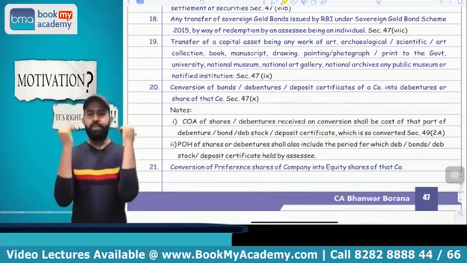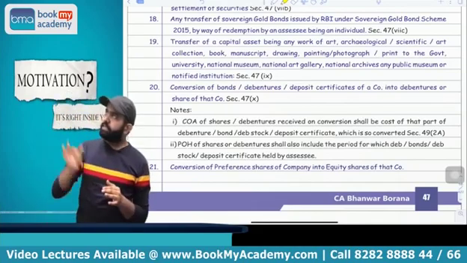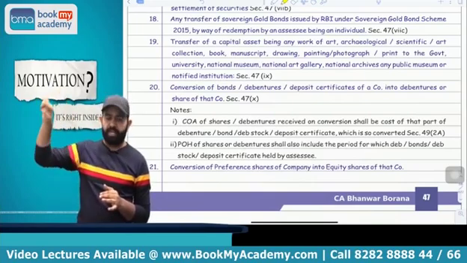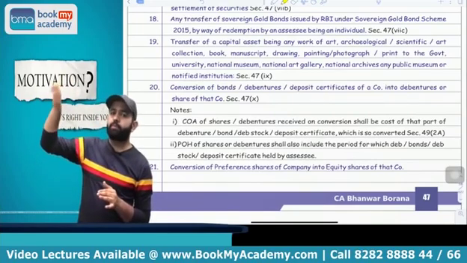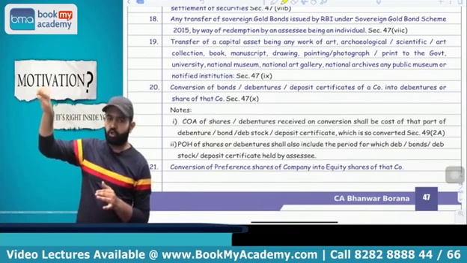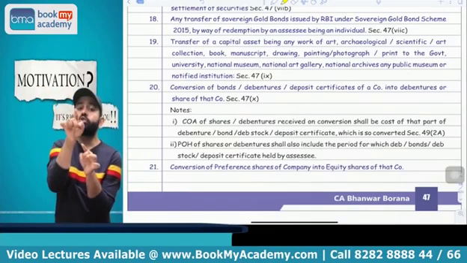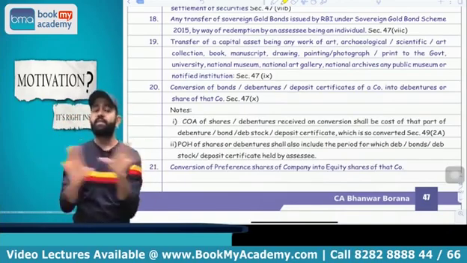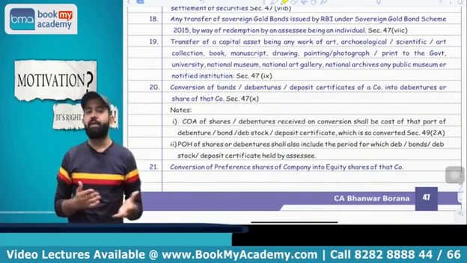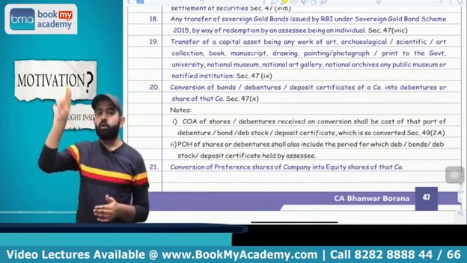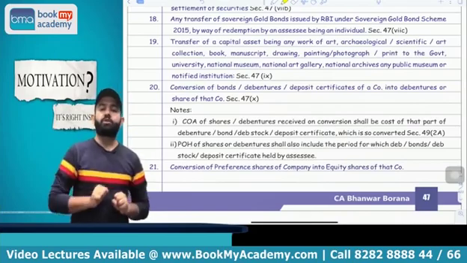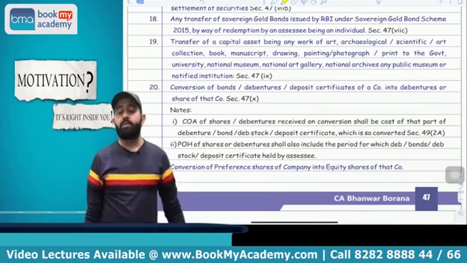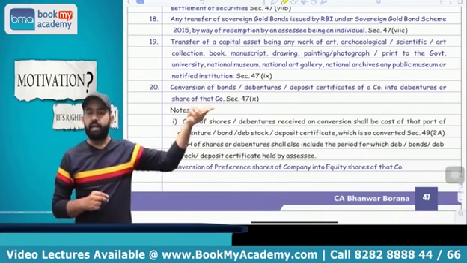Yes. All people now please pay attention. If there is any debenture, bonds, debenture stock or deposit certificate of any company, and that debenture, bonds, deposit certificate or debenture stock of that company is converted into share or a debenture of that company, then that conversion is not treated as transfer, capital gain is not applicable. Suppose I am having the bonds of Tisco and the Tisco bond is converted into the equity share of Tisco today, then at the time of conversion it is not treated as transfer, capital gain is not applicable. But whenever you transfer that share, then capital gain is applicable.